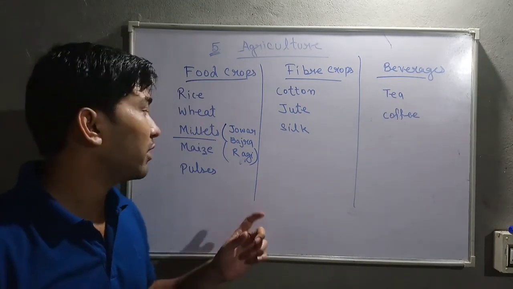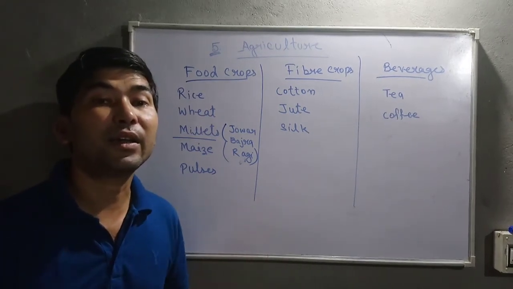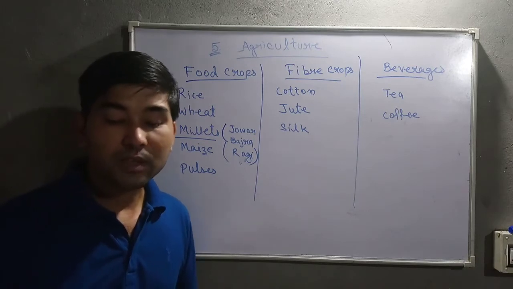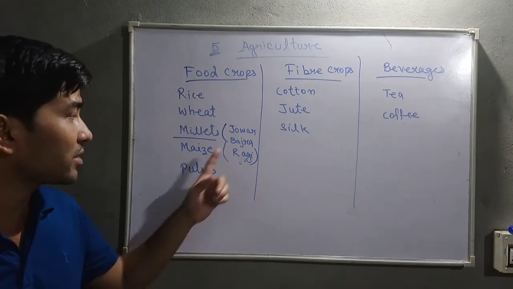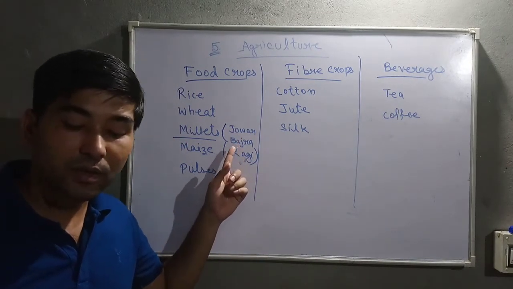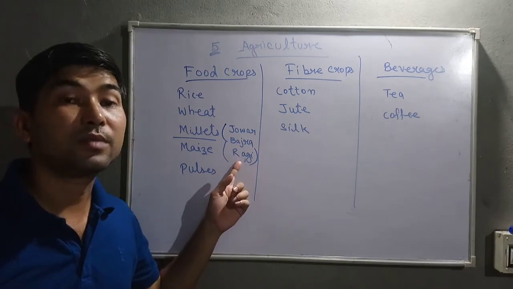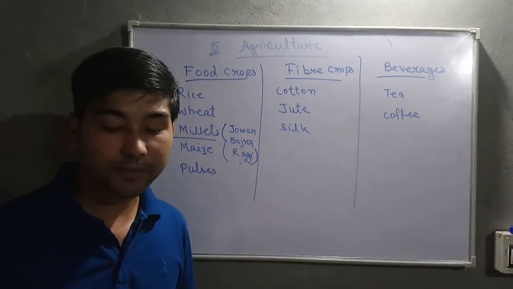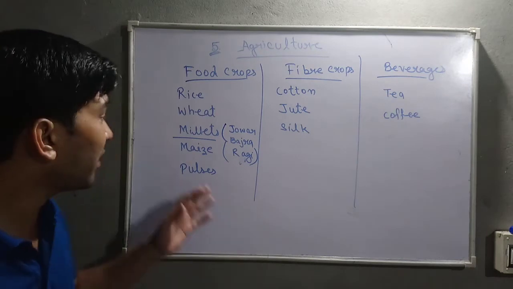High nutritional value, these crops were having high nutritional value. Jowar is grown mostly in Maharashtra, bajra is grown in Uttar Pradesh and ragi is mostly grown in Karnataka, etc. Okay, they are of high nutritional value.